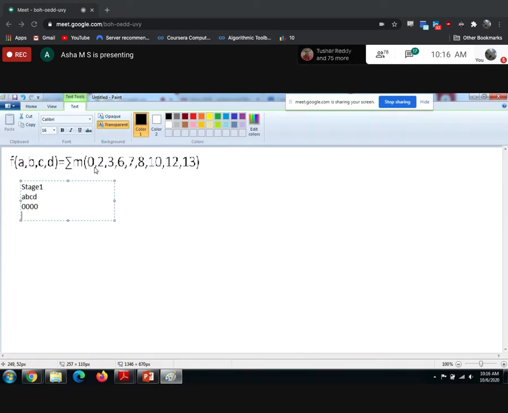How to represent 2 in binary format? 0, 0, 1, 0. Next I have 3. How to represent 3? 0, 0, 1, 1.